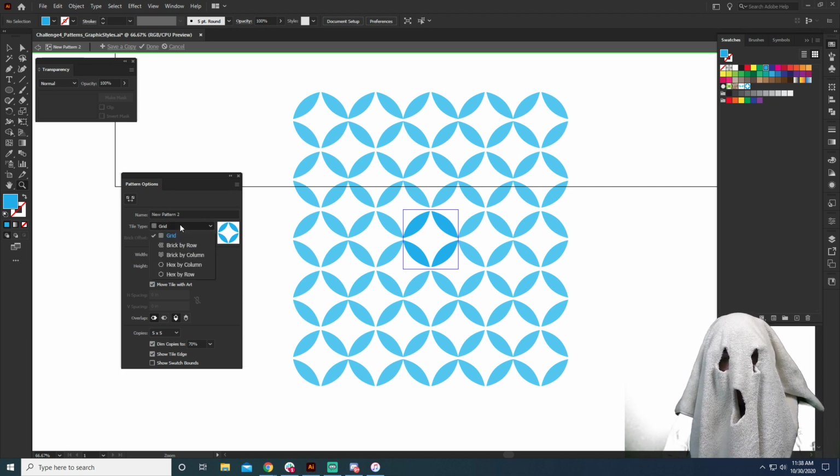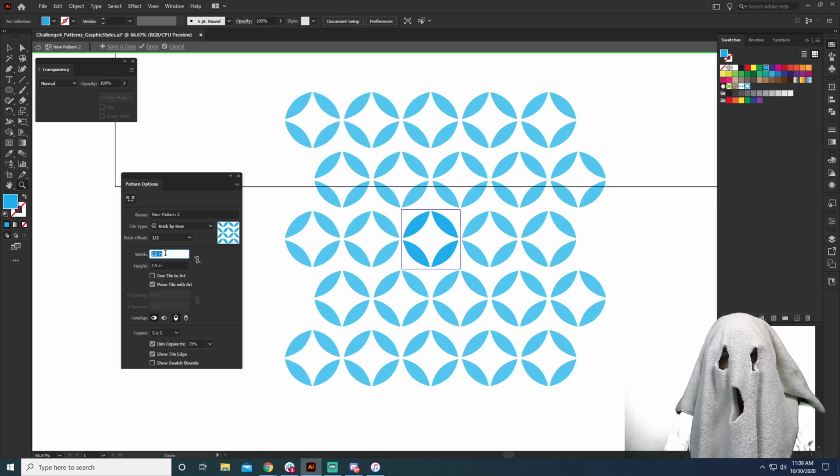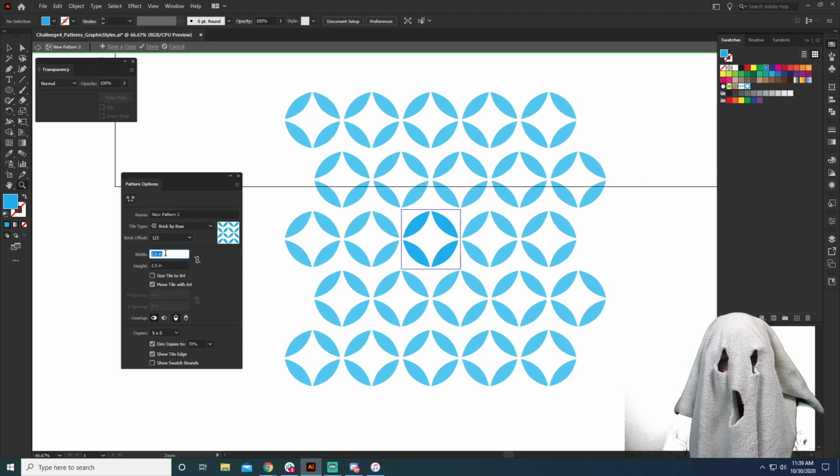Now I can also, if I want to, change it to brick by row. And what that's going to do is something called tessellating. And tessellating is where it kind of goes back and forth. So we can do that in a whole bunch of different ways. If we're going to do that, maybe we want to change the width as well and space it out a little bit so that it has this kind of polka dot. Now I actually want them to kind of touch. So I'm going to bring it in pretty close.